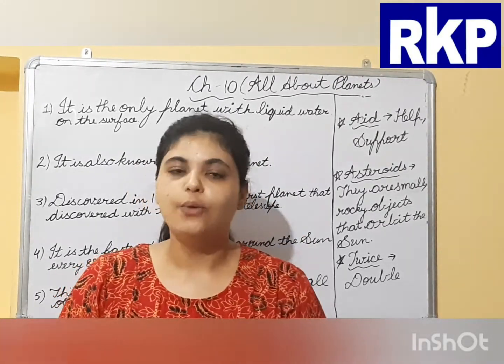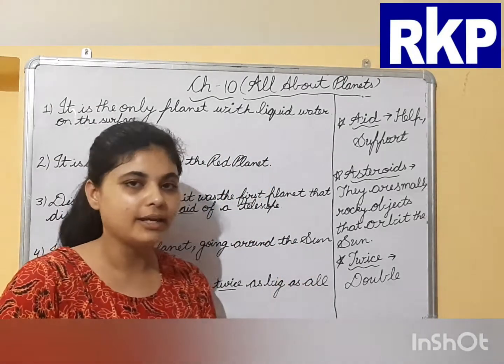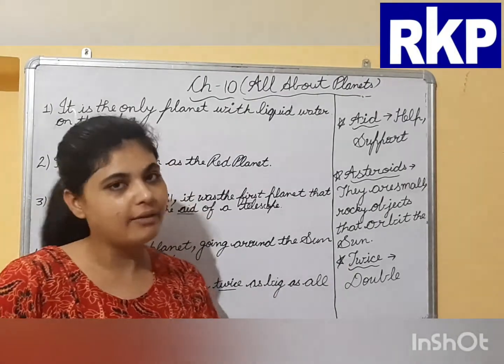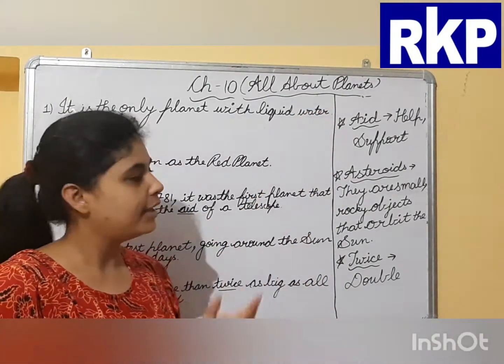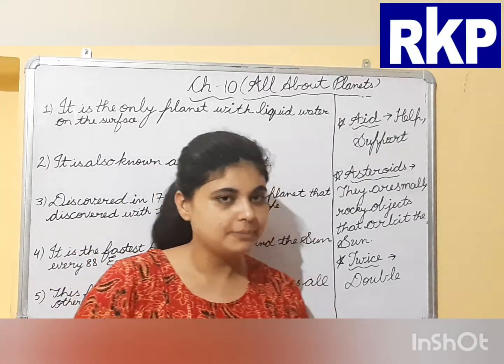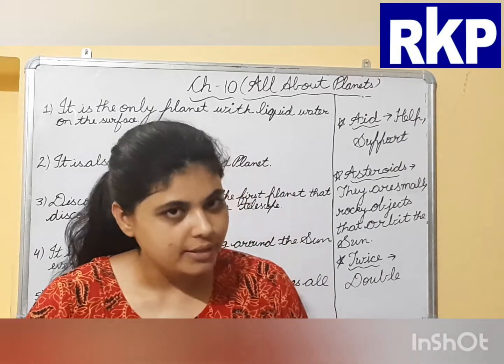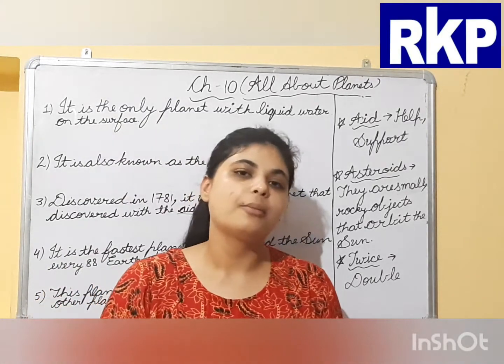Today in this video, I am going to discuss chapter number 10 of your GK book, which is all about planets. In essays also we have learnt about the planets in our solar system, so again I am giving you an overview. What are planets exactly? Planets are celestial bodies, celestial objects or astronomical objects.